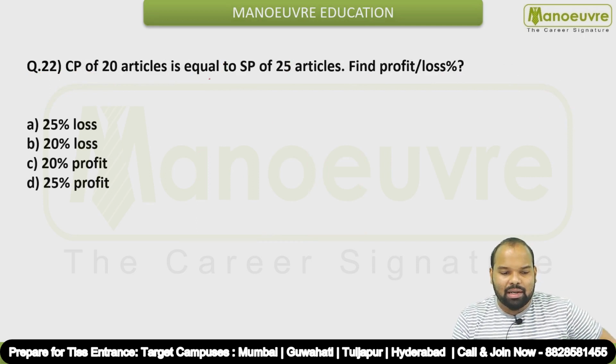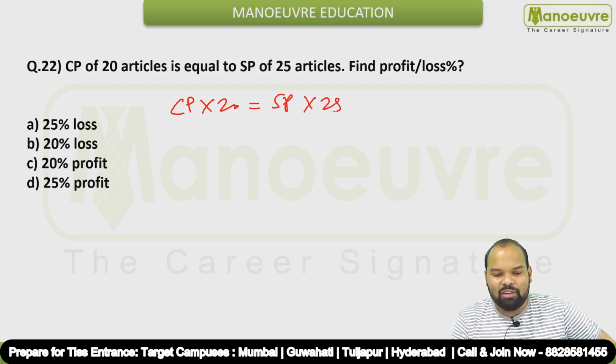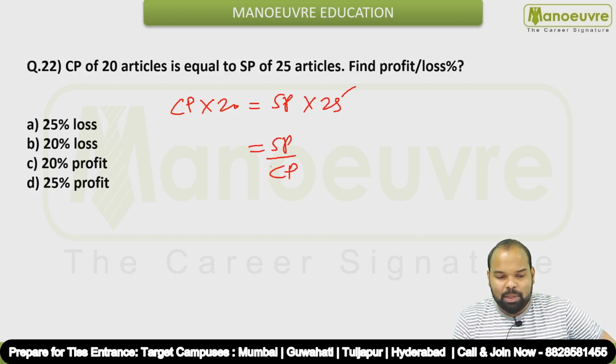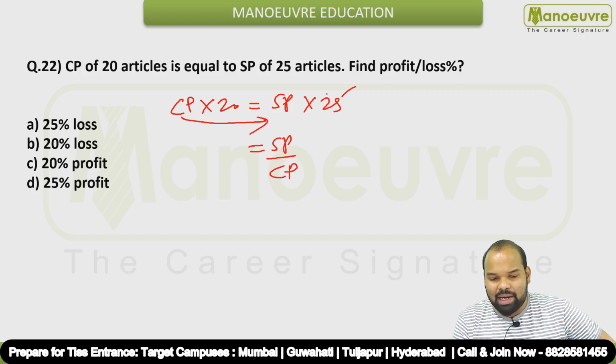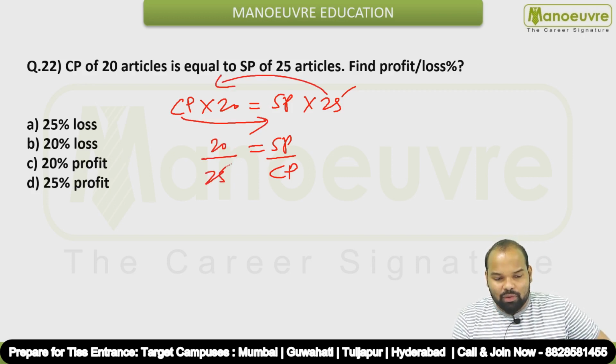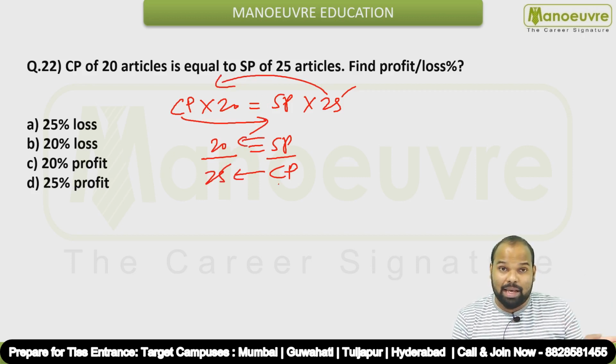CP of 20 articles is equal to SP of 25 articles, right guys? Okay, so what to do over here? You can just find SP upon CP. I have taken CP on this side and I am going to take 25 on the left hand side. So it is going to be 20 upon 25. So here you can clearly see, take SP as 20 and take CP as 25.